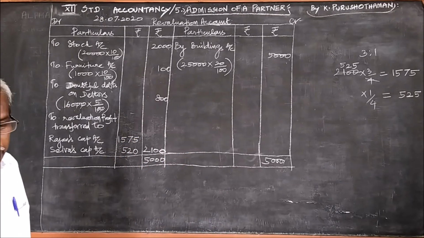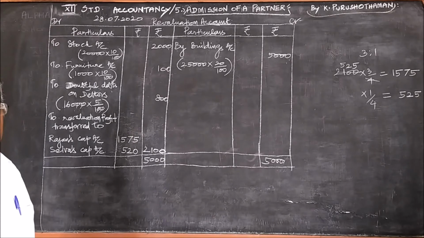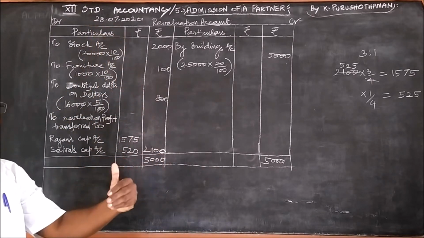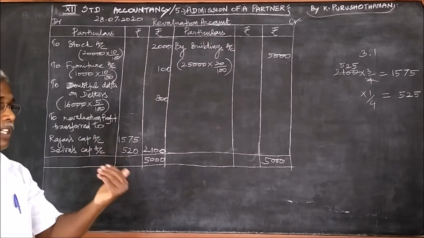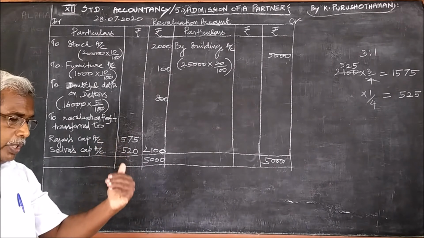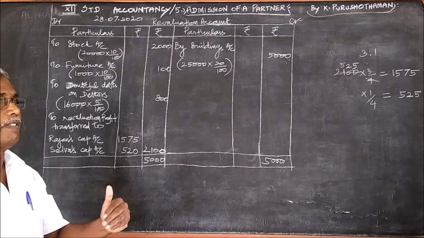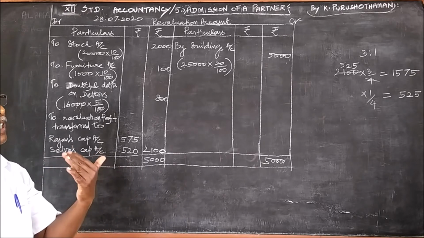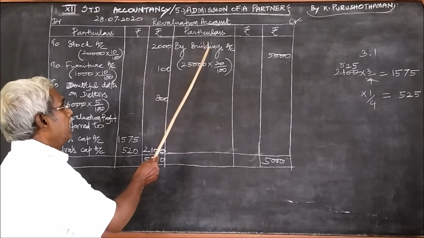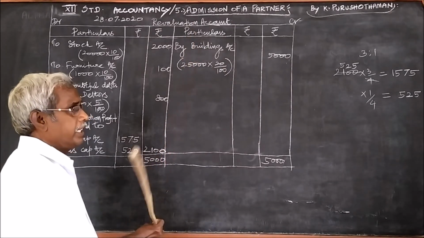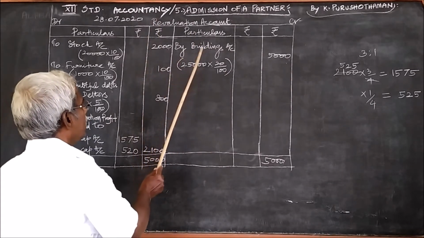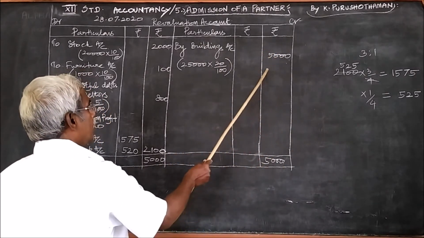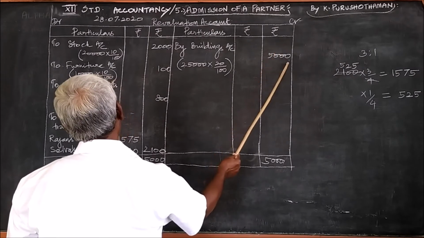And the third point under the balance sheet is appreciate building by 20%. Depreciation is a loss, whereas appreciation is the profit. Depreciation means value decrease, appreciation means value increase. If the value of the building is increased, then it is a profit item. Therefore, buildings 20%, the value of the building given in the book is 25,000. 25,000 into 20 by 100, we will get 5,000. So, the total profit is 5,000.